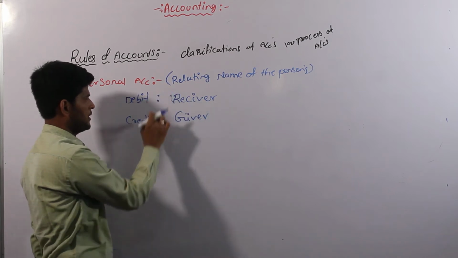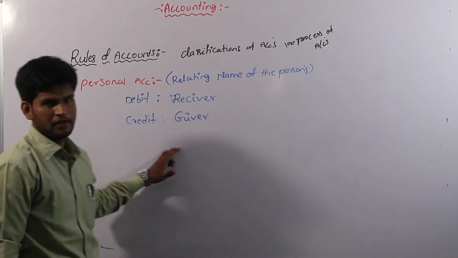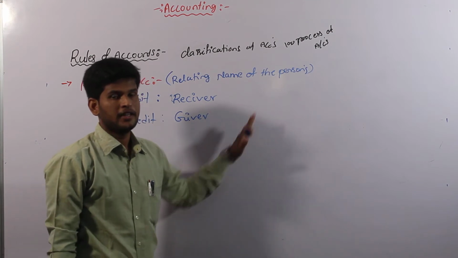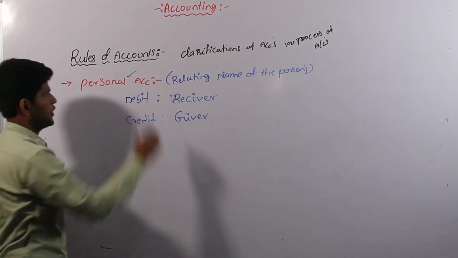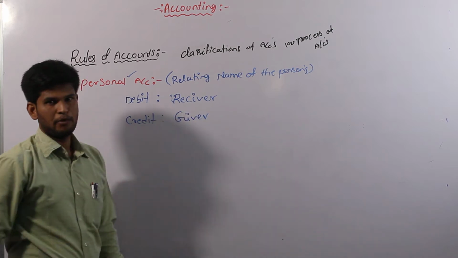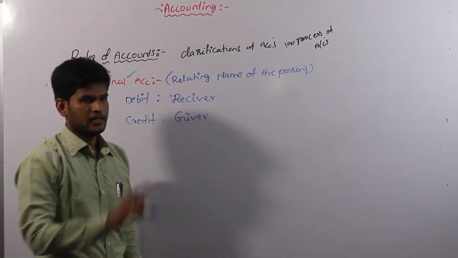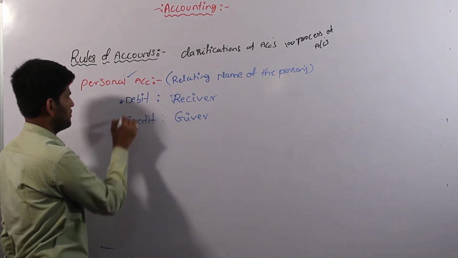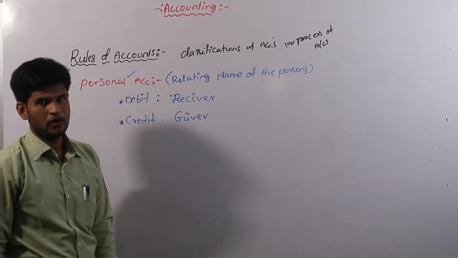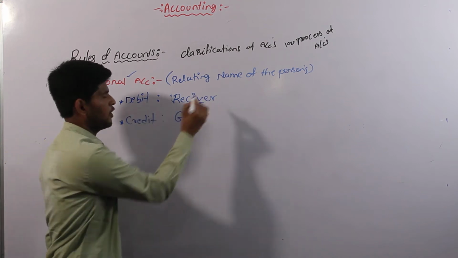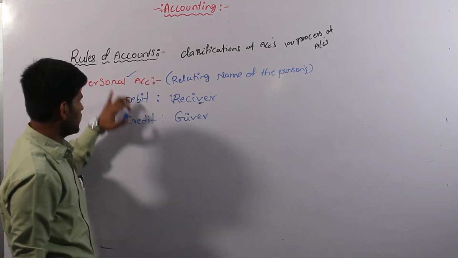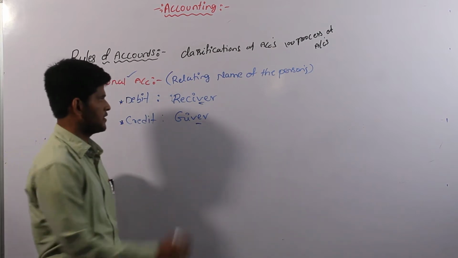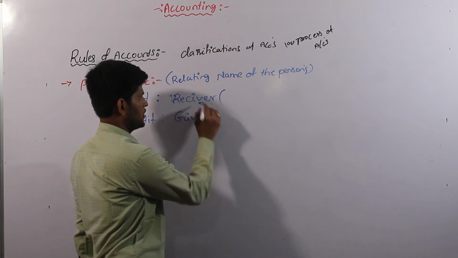Once again, I am giving clarity about the personal account. Whenever we look at a transaction, if the transaction has a person's name, then we have to use the personal account rule. After identifying the name of the person in a financial transaction, the transaction must follow the rules of personal account, that is the debit and credit system. In personal account, on the debit side we write the receiver, and on the credit side we write the giver.